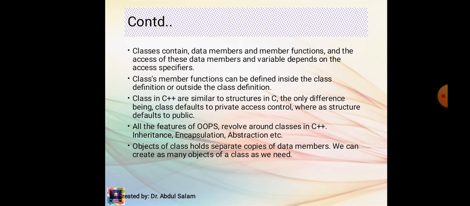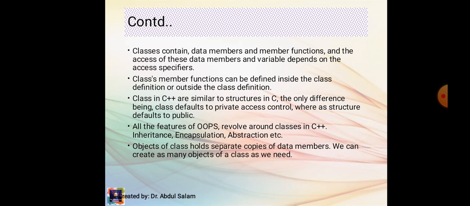Classes contain data members and member functions, and the access of these data members and functions depends upon the access specifier. Class member functions can be defined inside the class definition or outside the class definition. Classes in C++ are similar to structures in C, the only difference being class defaults to private access control whereas structure defaults to public.